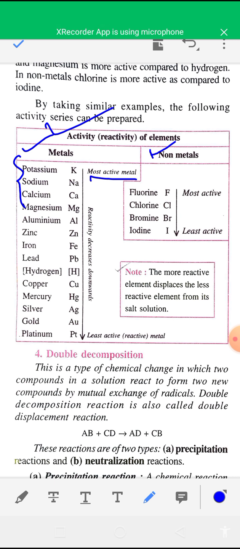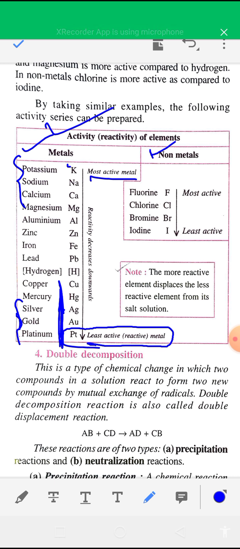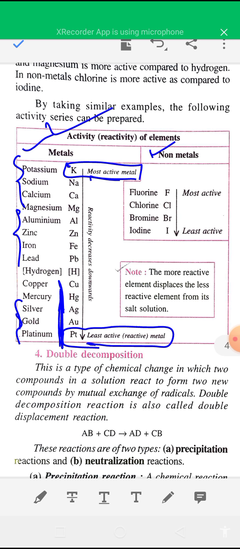So reactive elements are placed at the top of this reactivity series, and the inert metals are placed at the bottom of this series. Okay, and platinum, silver, gold, mercury, copper, these metals are less reactive metals, or you can also say noble metals, because their reactivity is very least, and least reactive or active metal is platinum, and most active metal is potassium. And these are moderately reactive metals, that is aluminum, zinc, iron, lead. These are moderately reactive metals, and reactivity of metal decreases from top to bottom.